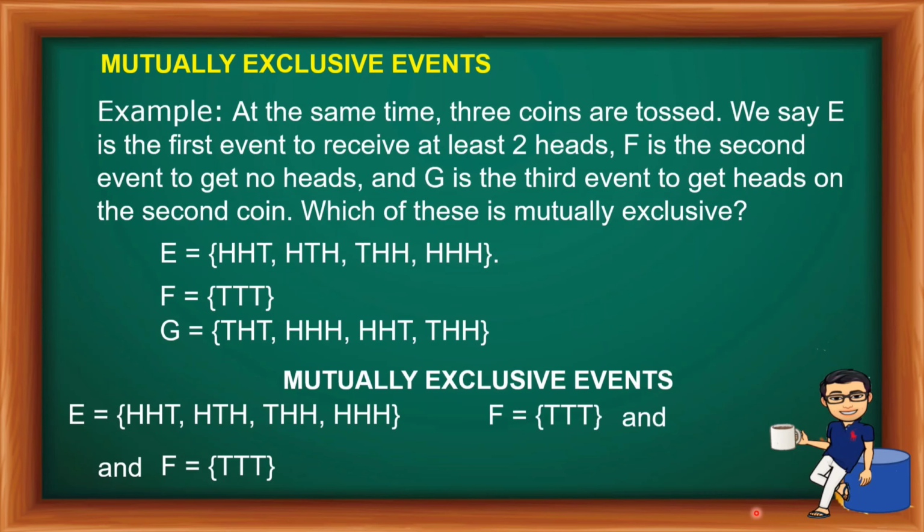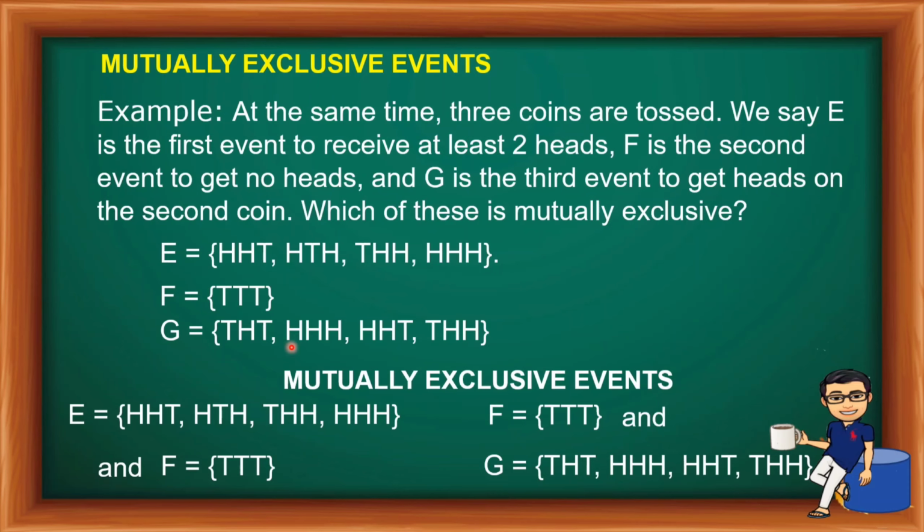Pwede rin ang event F and event G. So tail, tail, tail. Wala namang tail, tail, tail dito. So sila ay mutually exclusive event. Ang tanong, bakit hindi naging pwede si E at G? Kung mapapansin nyo, mayroon ditong head, head and head.